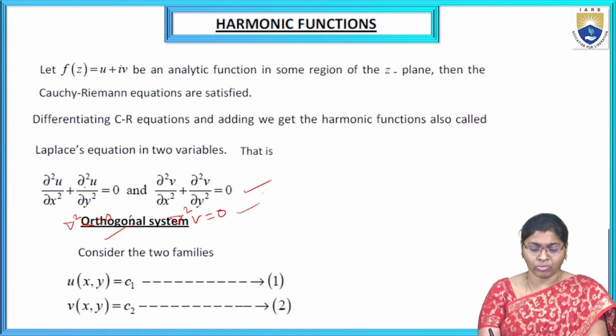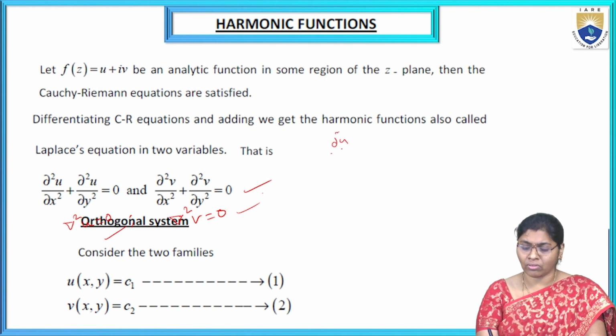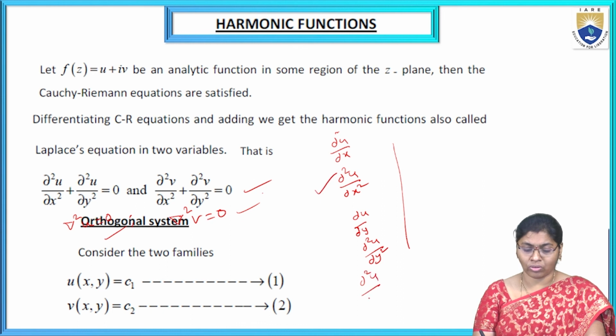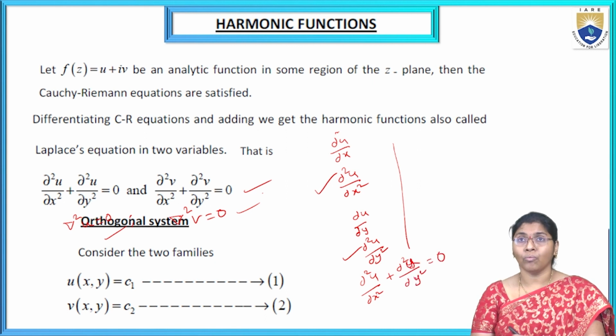First of all, we solve dou u by dou x, then after that dou square u by dou x square. Next dou u by dou y, then after that dou square u by dou y square. These are the four conditions, and we add the two second derivatives. That means dou square u by dou x square plus dou square u by dou y square is equal to 0.